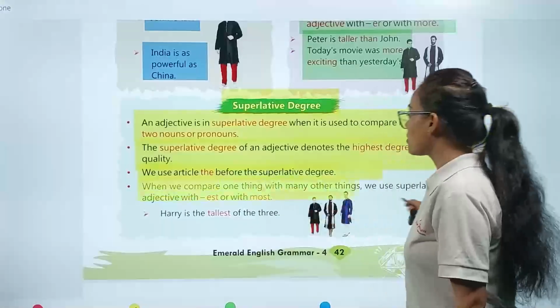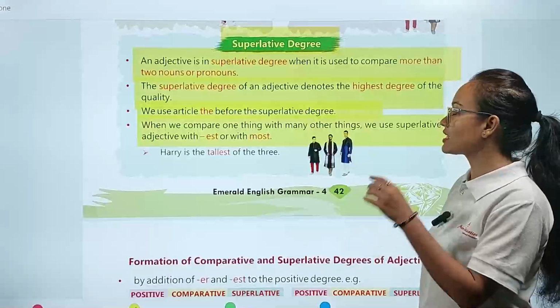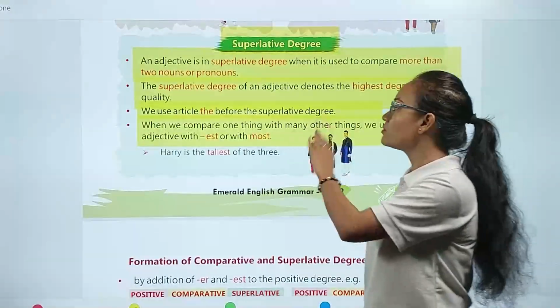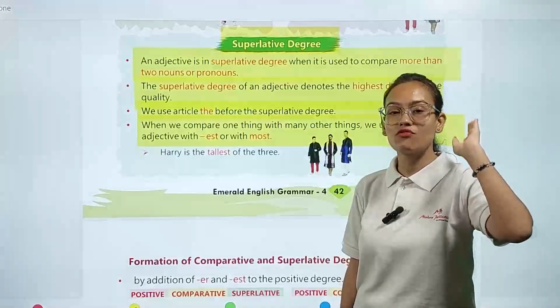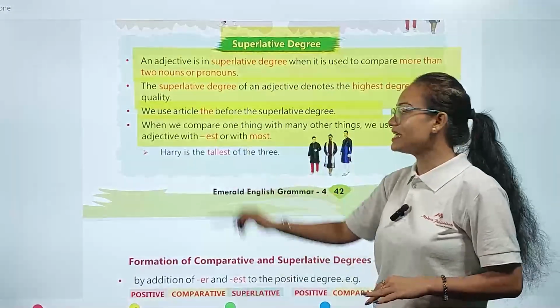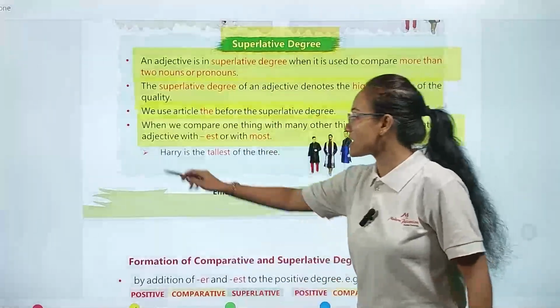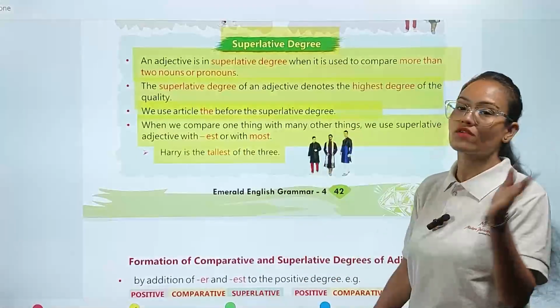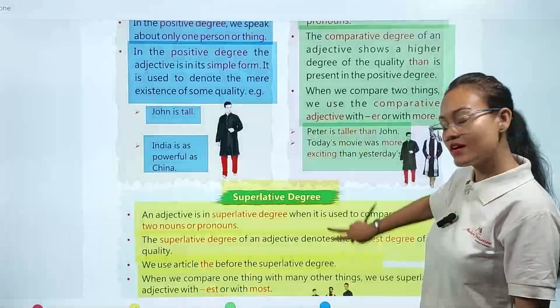When we compare one thing with many other things, we use the superlative adjective with -est or with "most". So whenever we are making a comparison between more than three or four things, we add extra letters like -est, or we add an extra word, that is "most". Example: Harry is the tallest of the three. Okay, so these are the degrees of adjective.